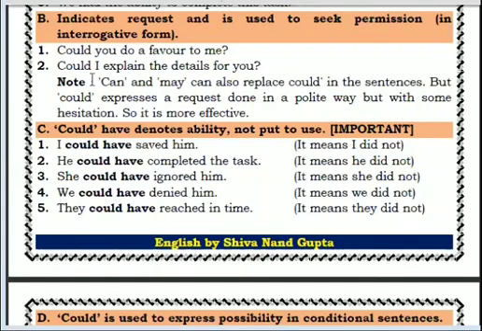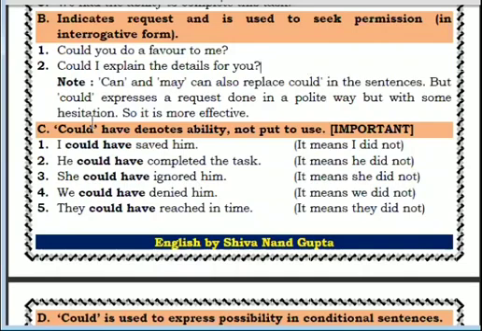Clear to you? Next, I could explain the details for you. Means you are offering your thing that you are requesting the other person. If you want, I can explain the details only for you, for that person. So can and may can also replace could in the sentences, as we already know that can be used for making a request. But could expresses a request done in a polite way.